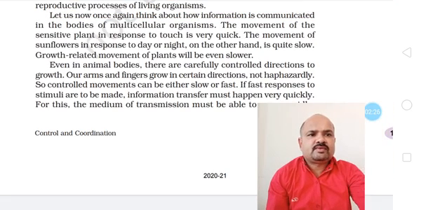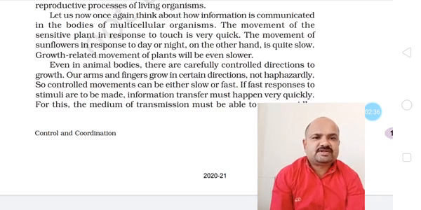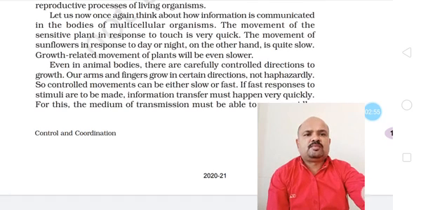So here we are going to see the next type, that is chemical coordination. Chemical coordination is present in both plants as well as animals. Today we are going to see chemical coordination in plants. There are certain types of growth hormones, chemical substances, which are present in plants as well as in animals, and which control the movement of the body.